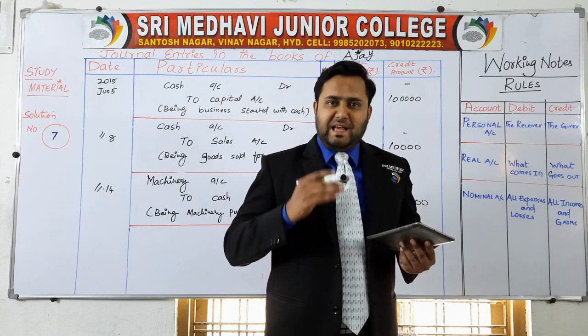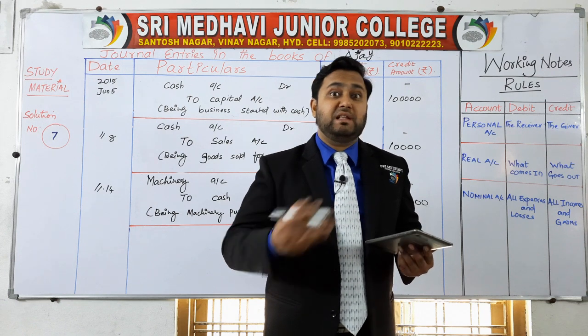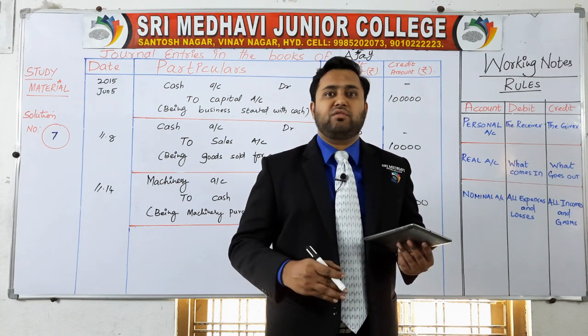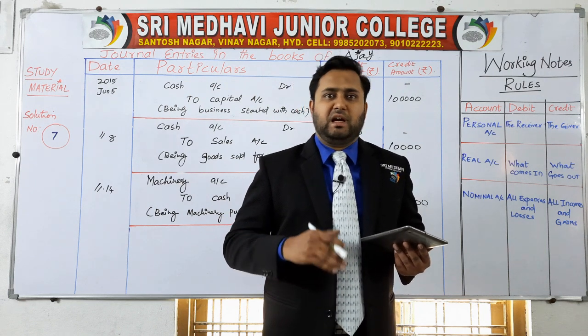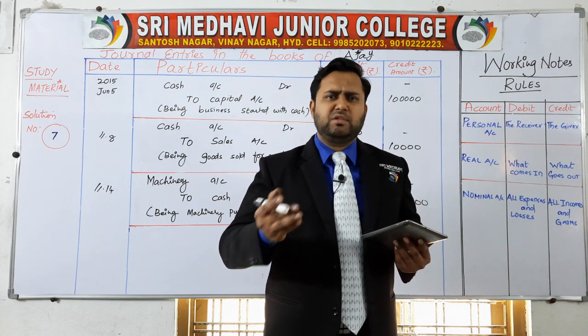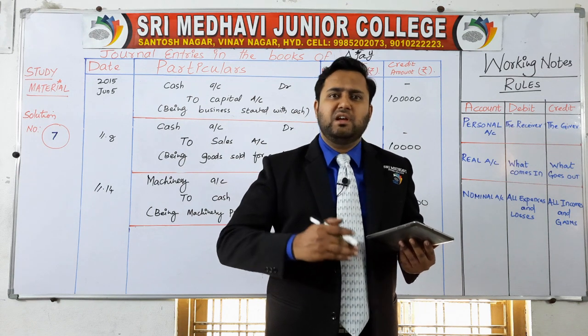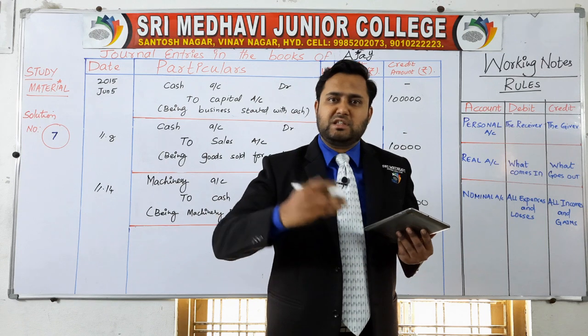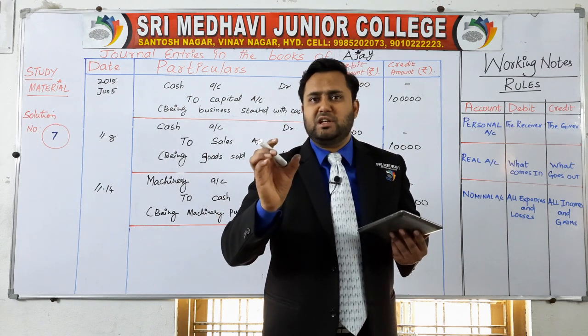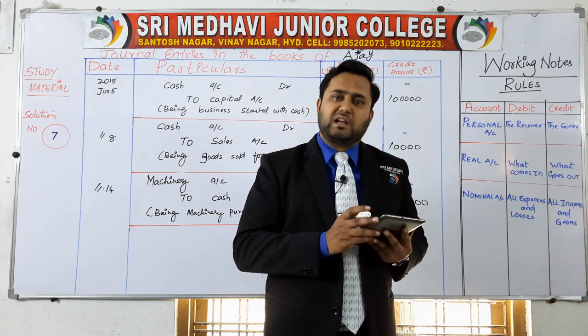If it is written salaries, you have to think that you are paying the salaries, because you are the owner of the business and the owner doesn't receive the salaries or rent. He has to pay it. Sometimes it is mentioned that salary received, rent received, interest received, commission received. If received is mentioned, then you think that cash comes in.